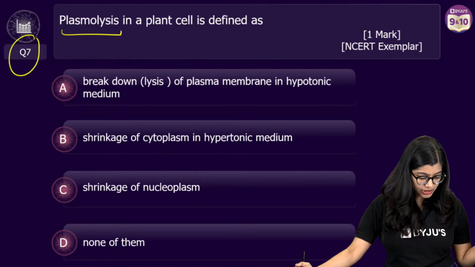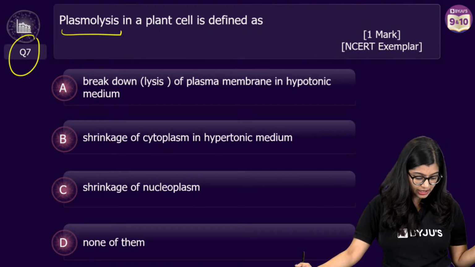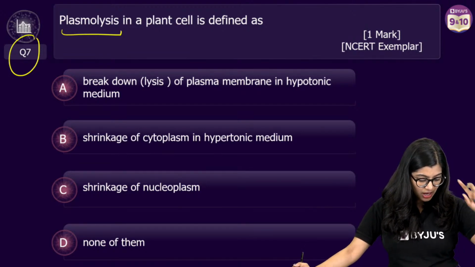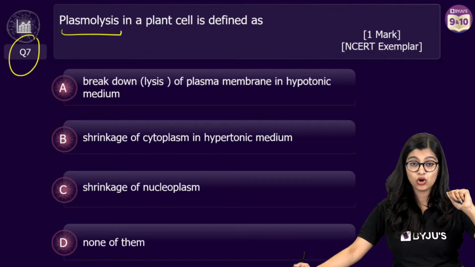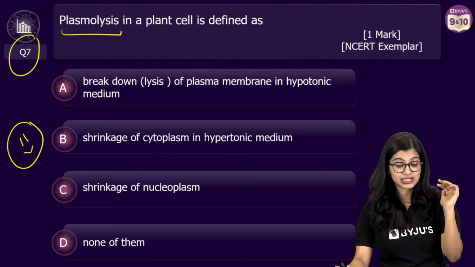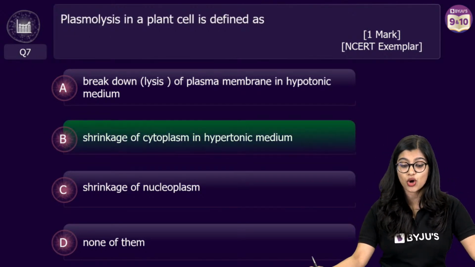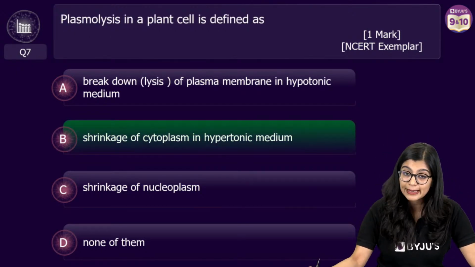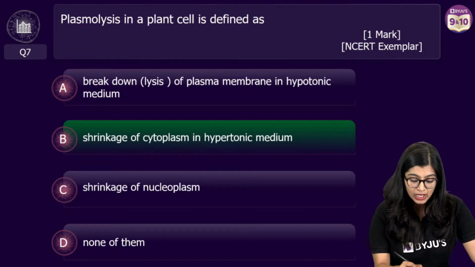We have a good number of students who have answered, around 150 students. And 75 of you have got it correctly, right? Very good, very good. 75 of you have got it correctly, which says that it is the shrinkage of cytoplasm in a hypertonic medium, right?